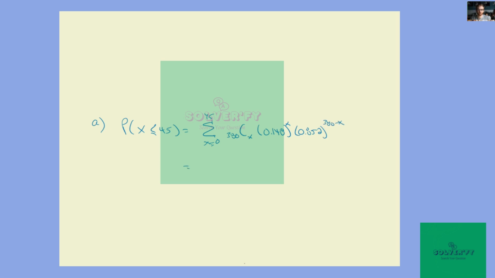And you will definitely want to use a calculator for that. It should come out to